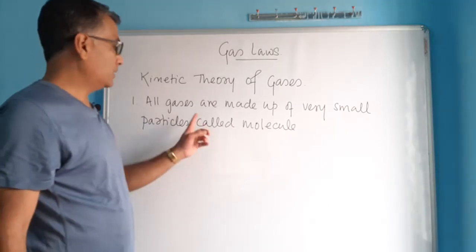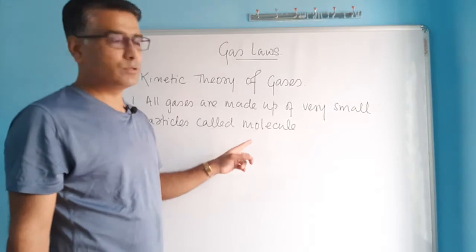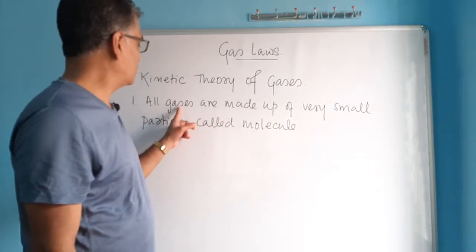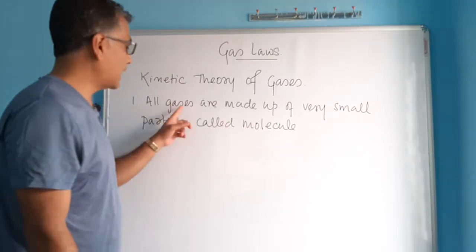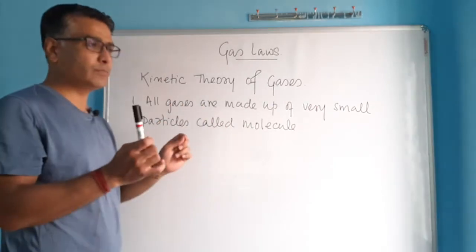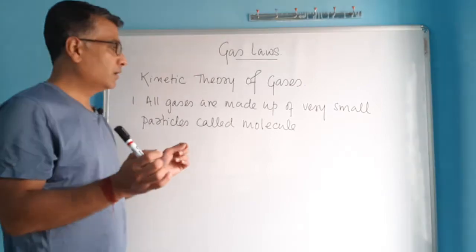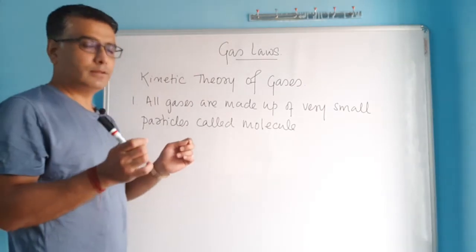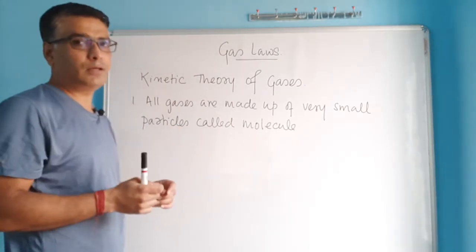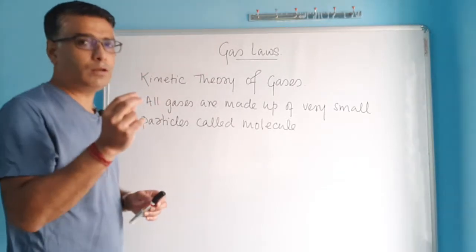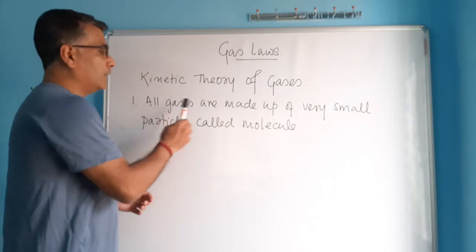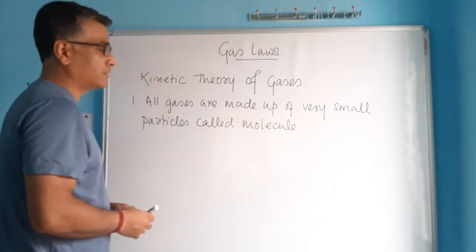You see, it talks about molecules, but what about atoms? Don't you think that gases also have atoms in them? Actually, gases are made up of atoms, but those atoms don't stay free. The atoms of gases combine, they join with one another. Most of the time, two atoms of gases join to form an entity called a molecule. So all gases are made up of very small particles called molecules.